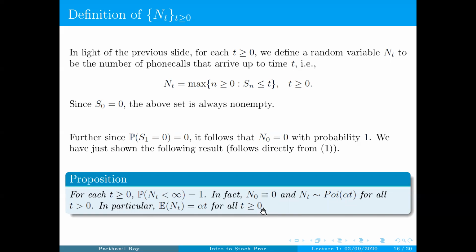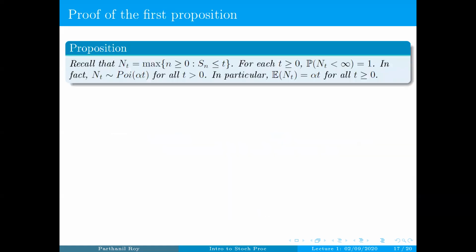Okay, so let's prove this proposition. Recall that Nt from the previous slide is the number of phone calls that arrive up to time t for any t non-negative, which is basically the maximum of all n bigger than or equal to 0 such that Sn is less than or equal to t.